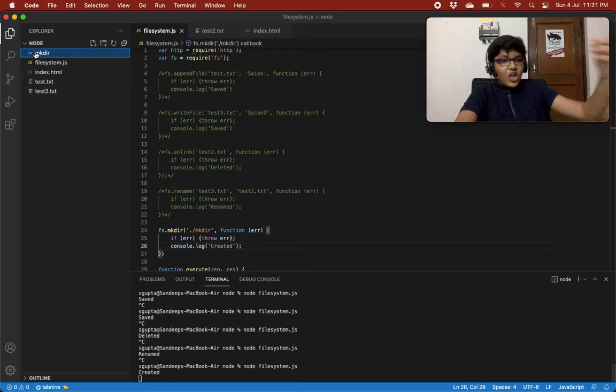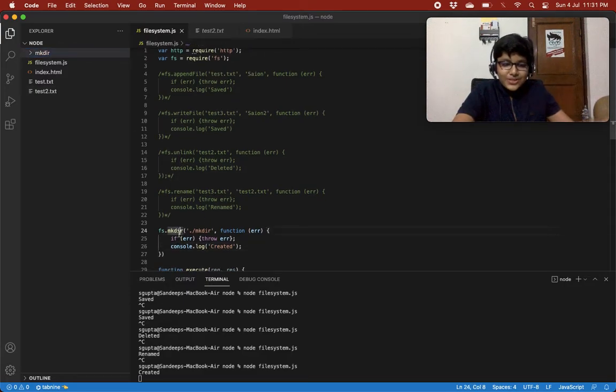Created. And look at this, guys, look at this. We have just created a directory, man. You see, this directory has been created. We just used the mkdir method, and we wanted to create it in the current directory, so we give dot slash, so that it creates it in the current directory.